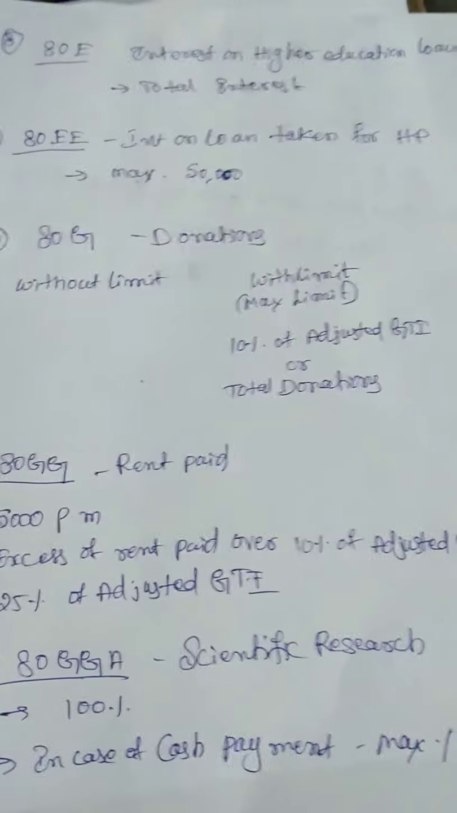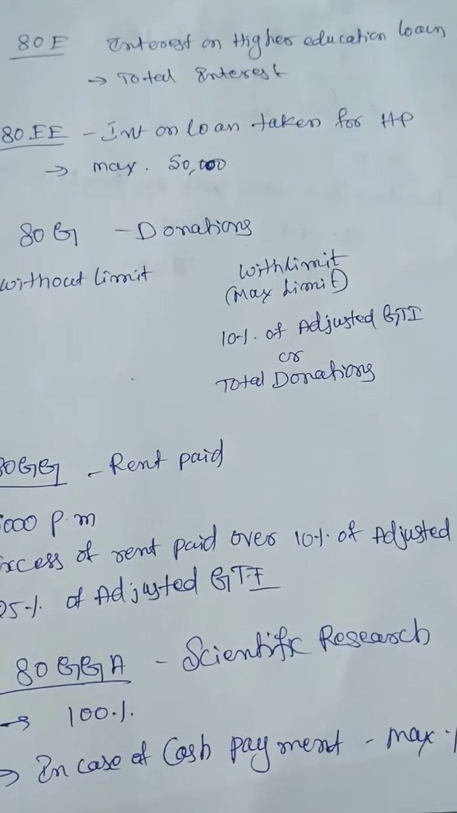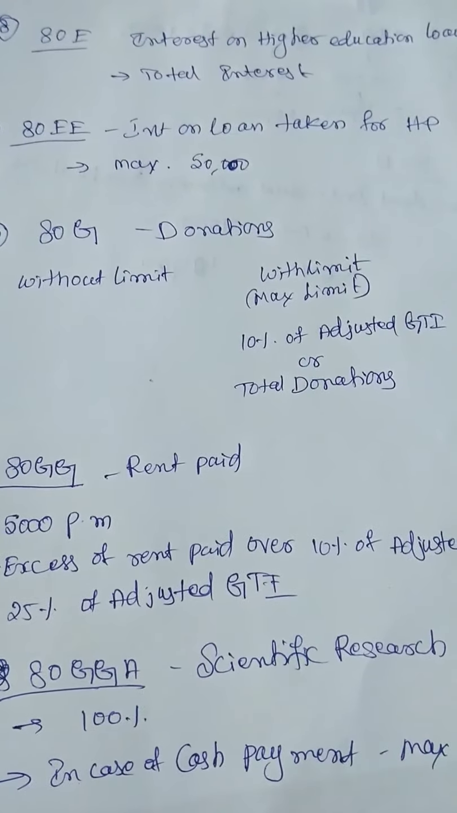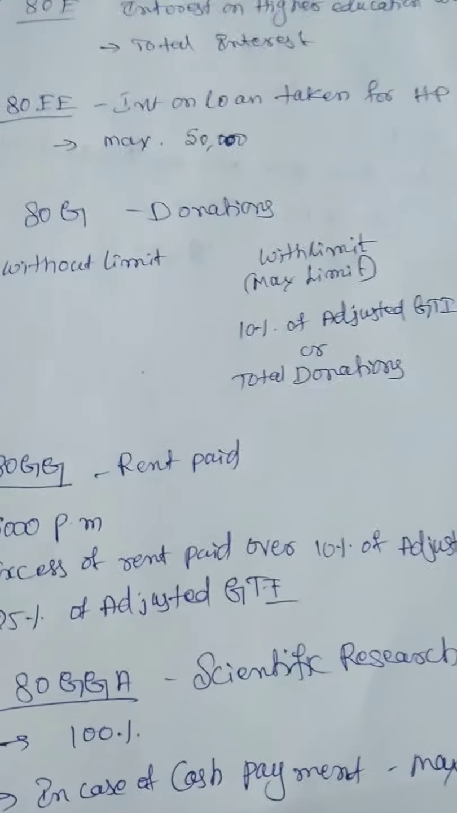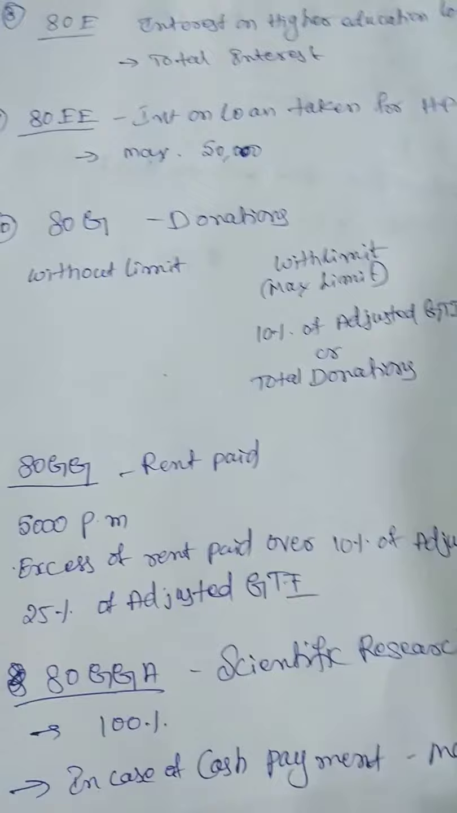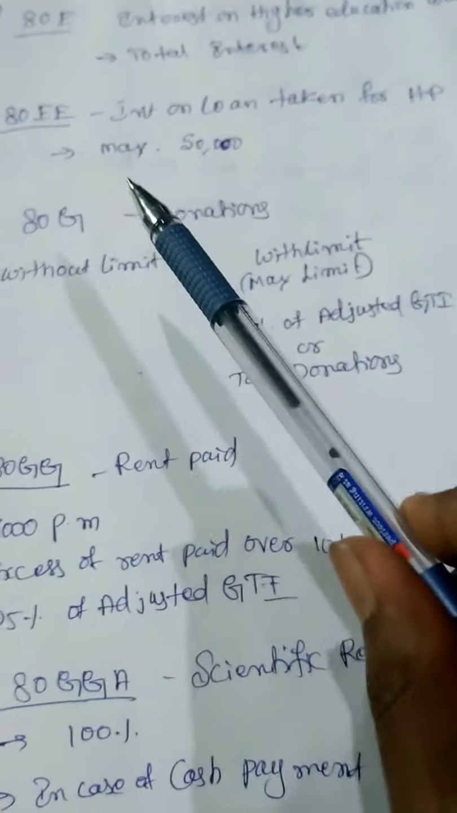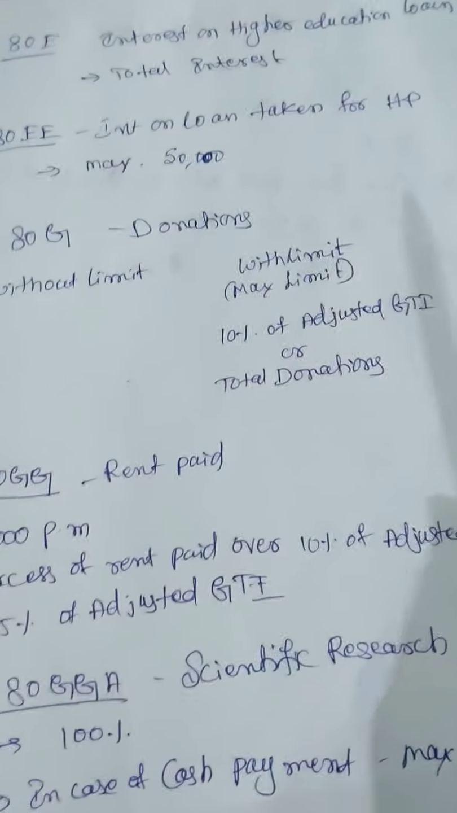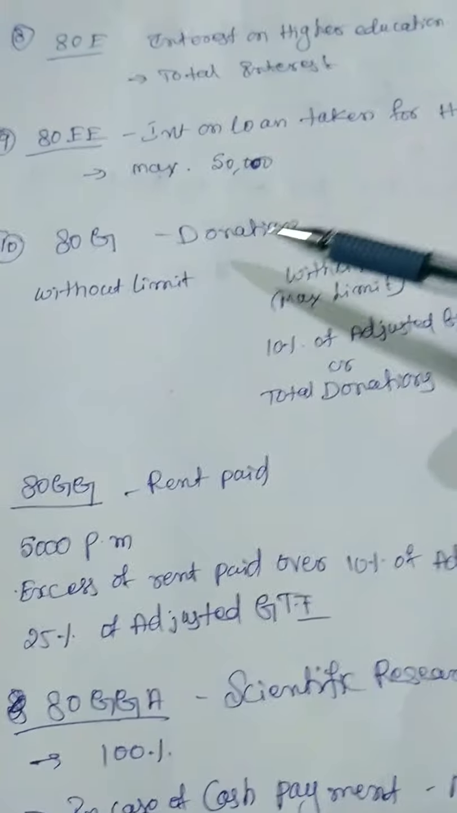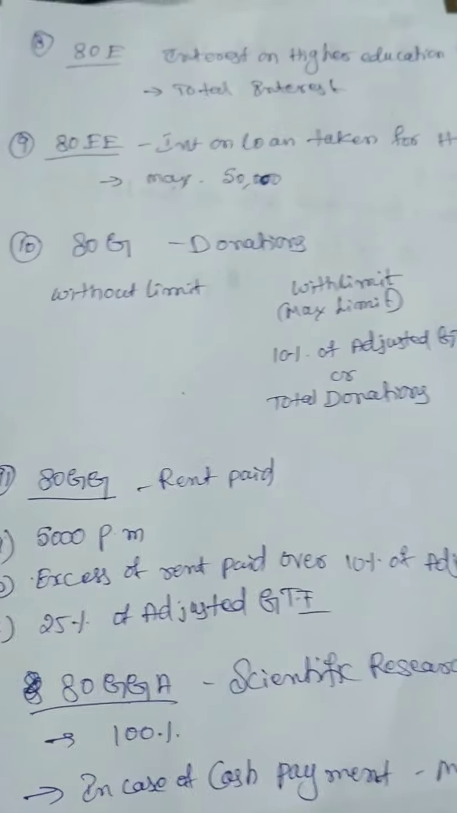Next, 80EE. In the previous session, under 80C, I was explaining repayment of the loan taken for construction of a house. 80EE speaks about interest on loan taken for house property. In the installment, you need to pay interest. The maximum limit is 50,000.